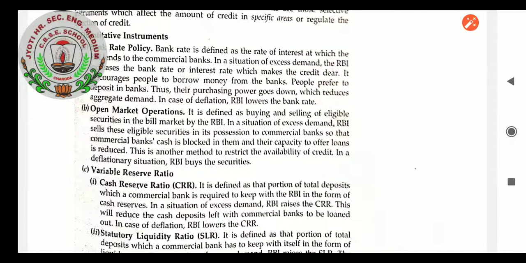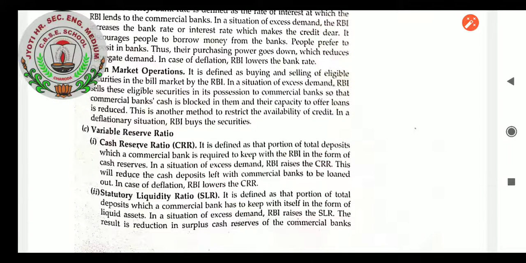So this is open market operation, student. It is defined as the buying and selling of eligible securities in the bill market by the Reserve Bank of India. In a situation of excess demand, the Reserve Bank of India sells these eligible securities in its possession to commercial banks, so that commercial banks' cash is blocked in them and their capacity to offer loans is reduced.